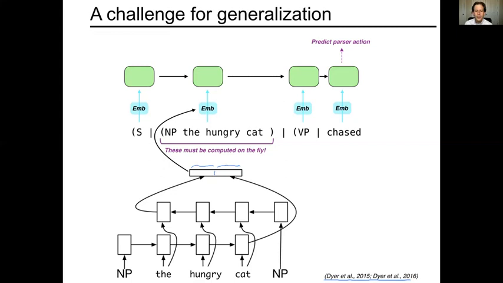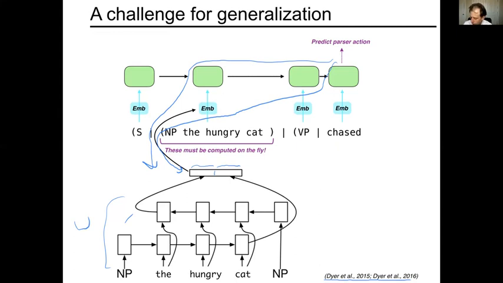Okay, so you may be asking, well, how do I know what values to compute? This is all computed via backpropagation. There are weights in this LSTM. So the weights in this model are trained via backpropagation as traditionally. So you will get information every time that there is good or bad prediction of a parser action sequence. There is the possibility of updating the weights backward through this now interesting hierarchical structure, because the decisions about how to compose this phrase now have played a role in this parser action up here.